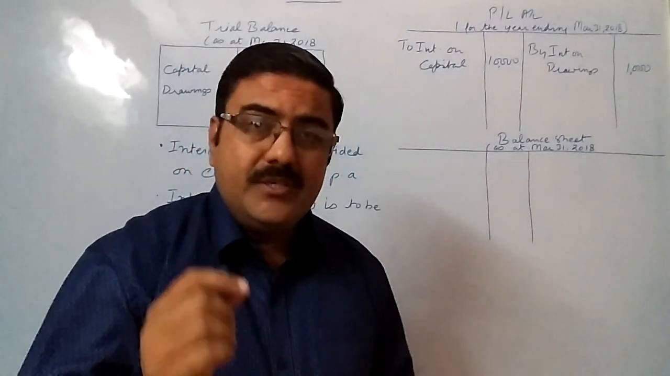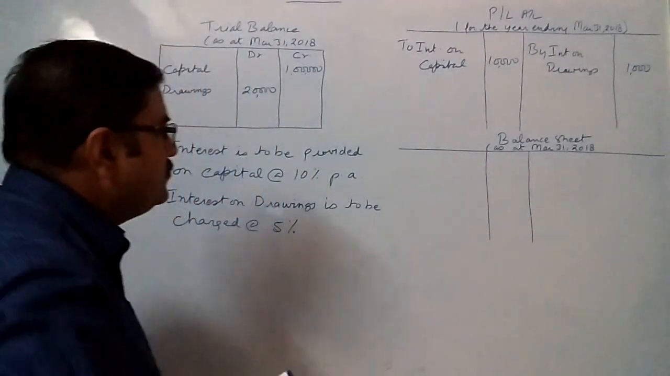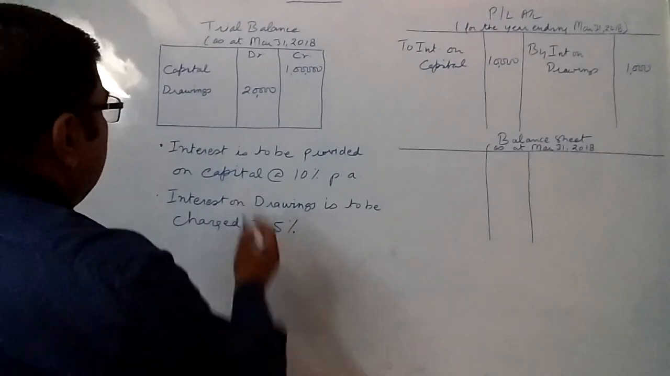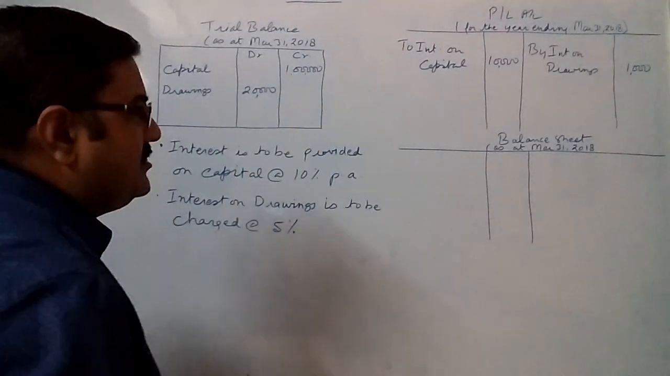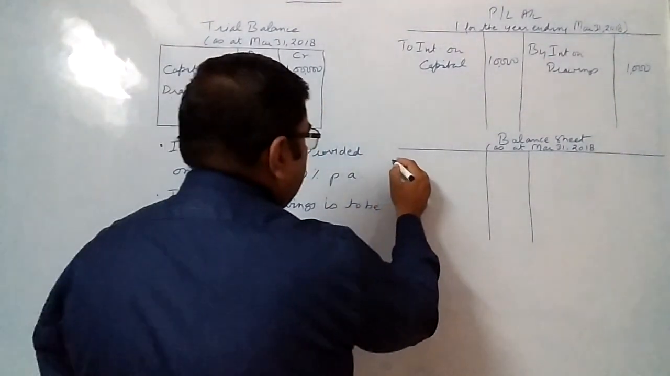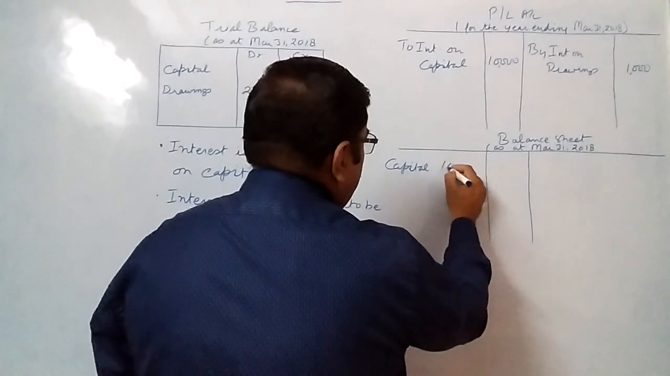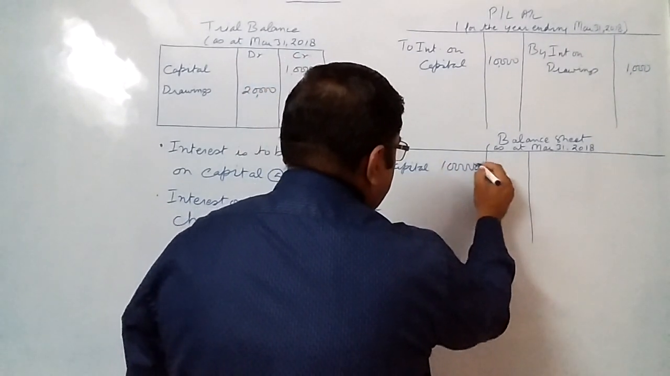Now, how is it to be dealt in balance sheet? Let us discuss further on this issue. You know that the amount of capital for the business is a liability. So, this capital figure will be placed in the balance sheet on the liability side, that is rupees 1 lakh.